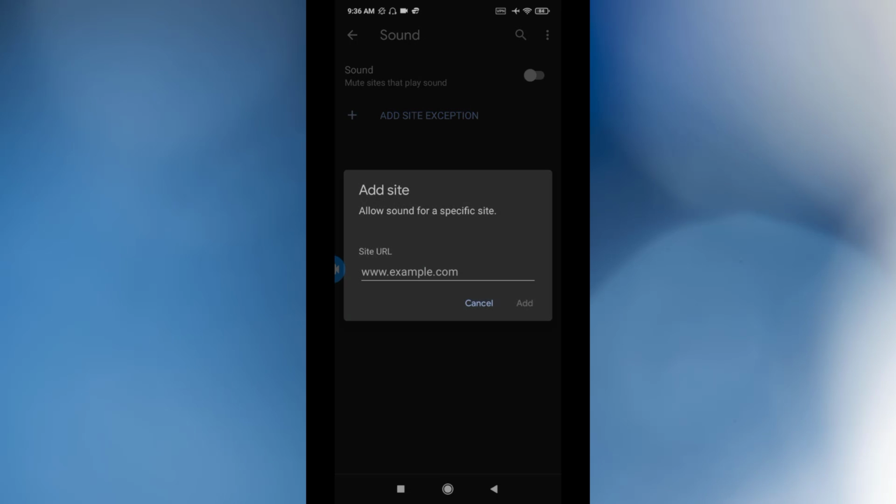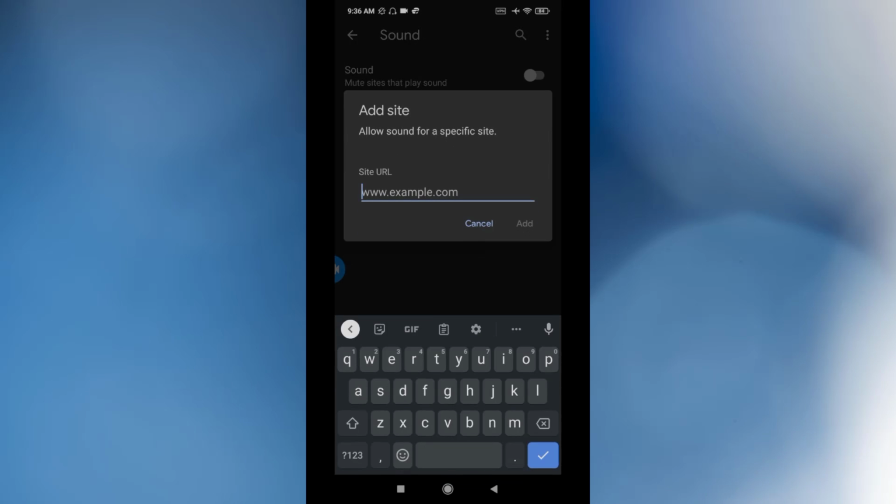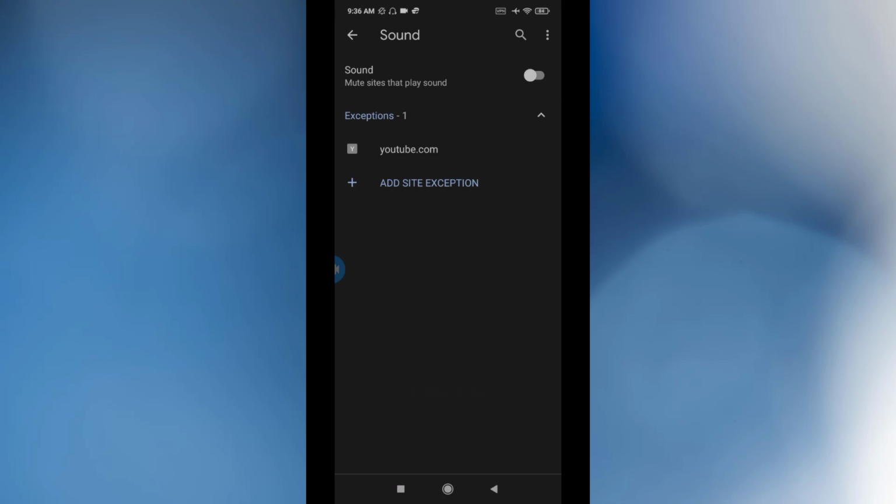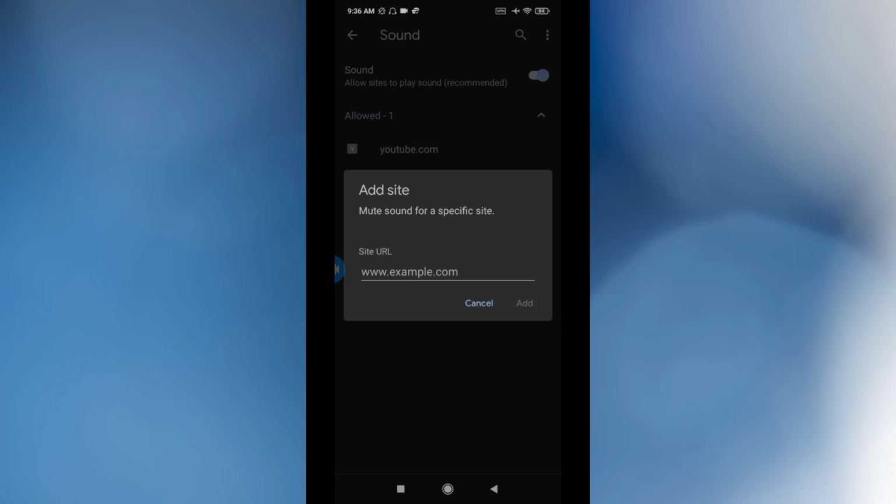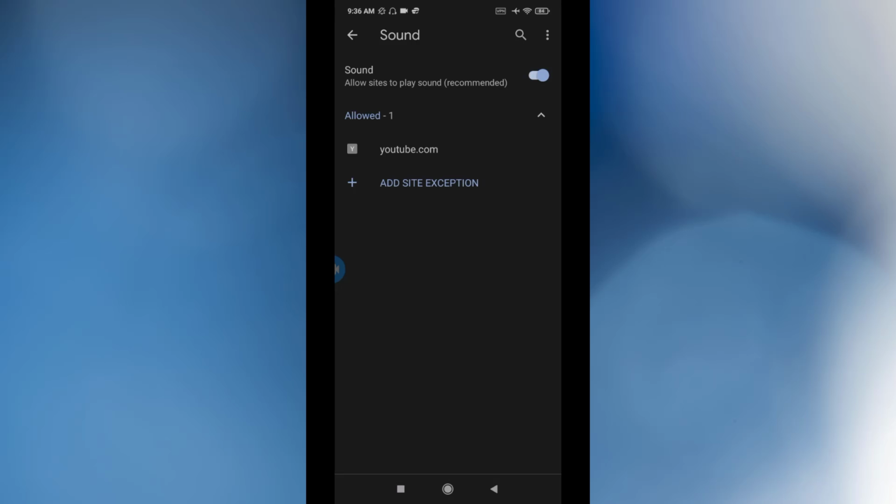You can edit that, and you may need youtube.com to be allowed. You see, you have turned that on, and you can edit another website to mute, to allow or disallow.